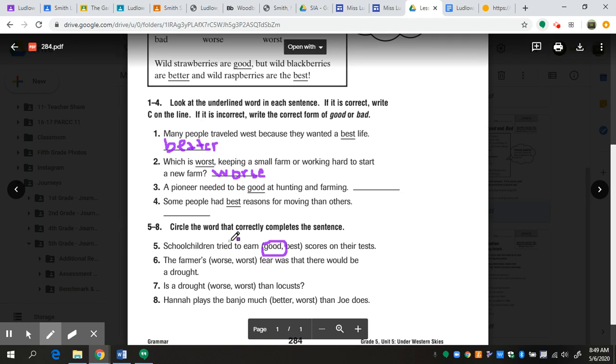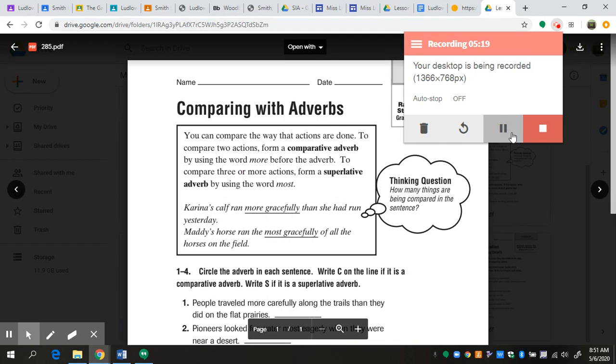Number 7, the farmer's worst fear was there would be a drought. So we're comparing the farmer's fear to every other fear on the planet, which means we need to use the superlative form because we're comparing more than one thing to more than one other thing. If you have any questions about page 284, please ask in Google Classroom.